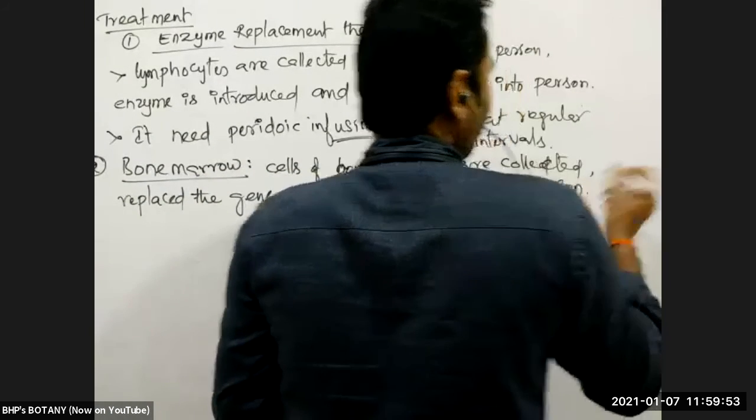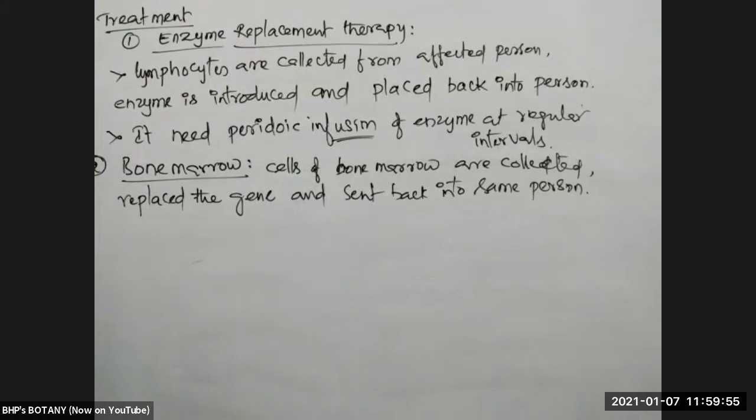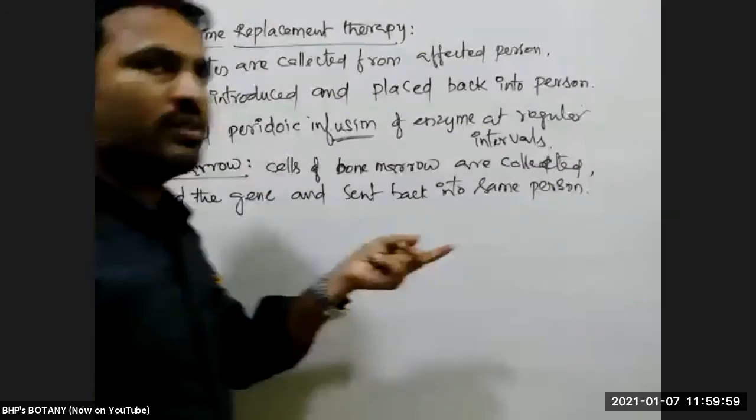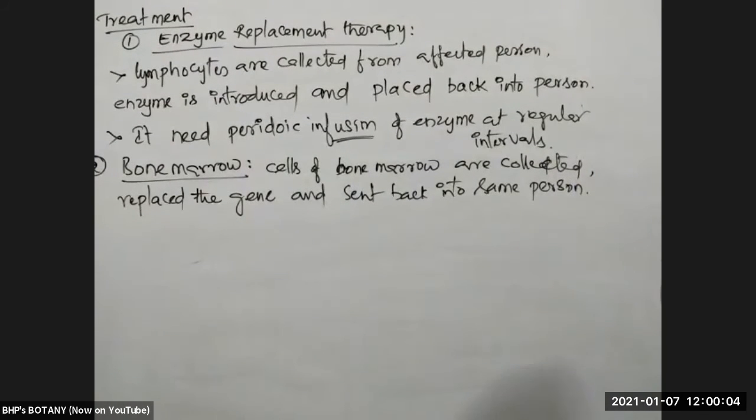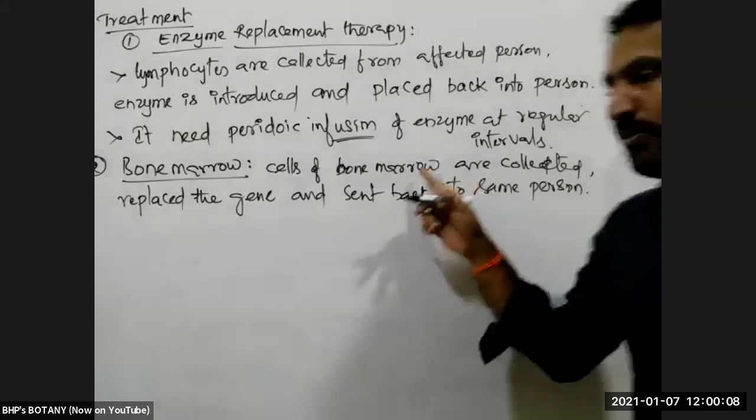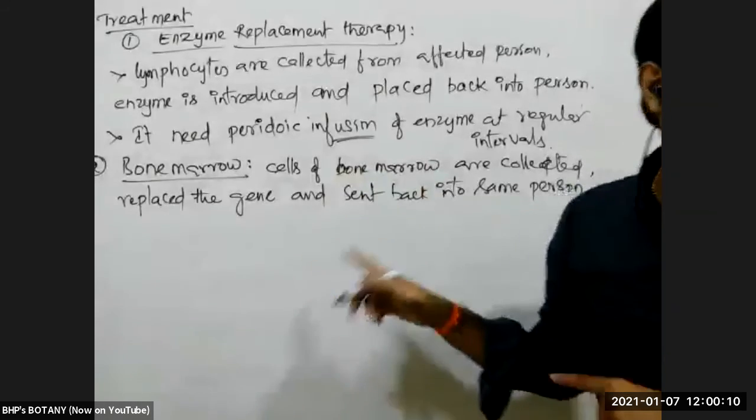In this case, bone marrow cells are collected. Into those bone marrow cells, the functional gene responsible for ADA enzyme is inserted, and those bone marrow cells are again transplanted into the same person.